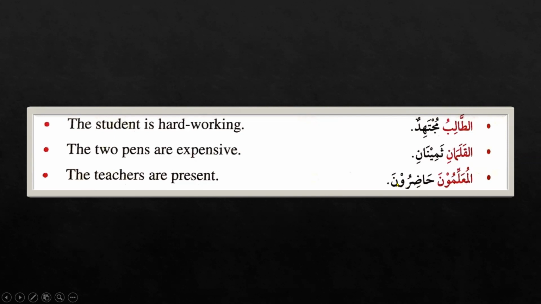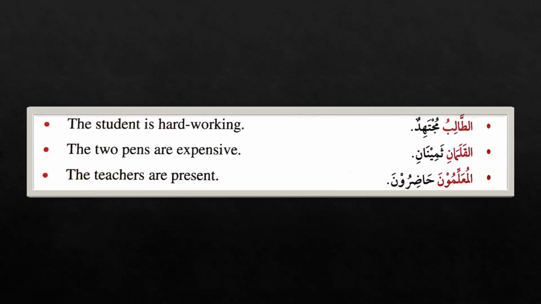Al-muallimuna hadiruna. Here, this is a mubtada and this is a khabar. Mubtada is in the state of marfu, but they both are marfu, but it is definite and the khabar is nakira. Actually, here this failed, but we will learn about it soon, inshallah. So, Mubtada and Khabar, they both should be in the marfu state. They should be Rafa. Alhamdulillah.